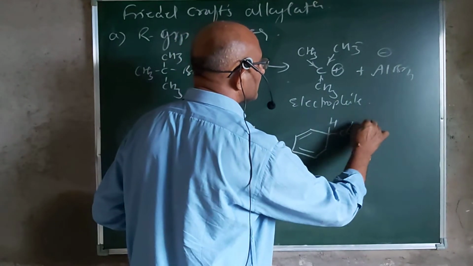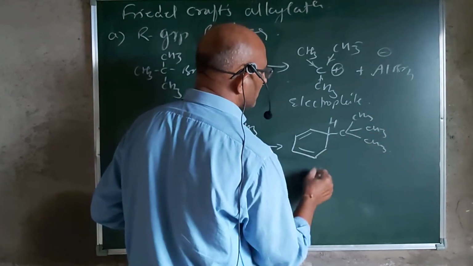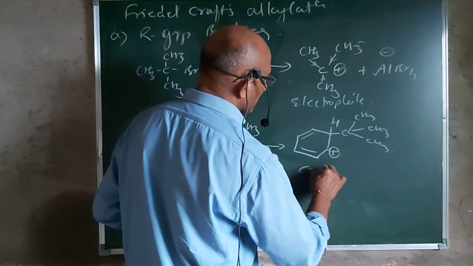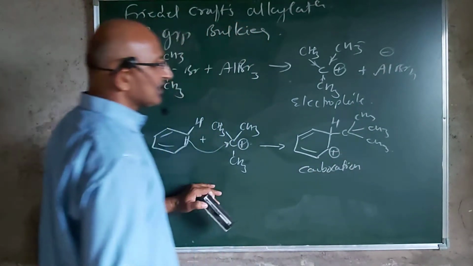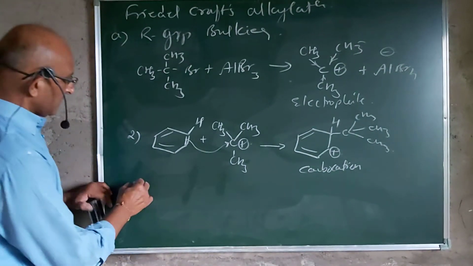Here the tertiary butyl group has been introduced, and this carbocation, also called the sigma complex, is stabilized by resonance.